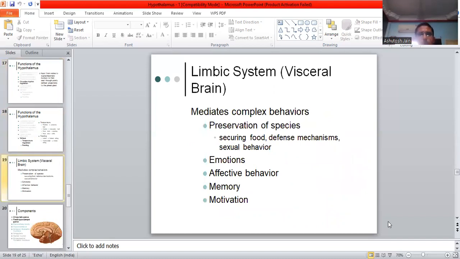Now the limbic system or the visceral brain mediates complex behaviors, that is preservation of the species, securing food, defense mechanisms, sexual behavior, emotions, affective behavior, memory, and motivation.